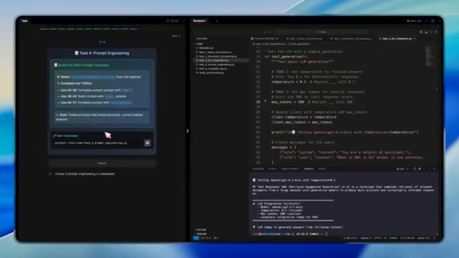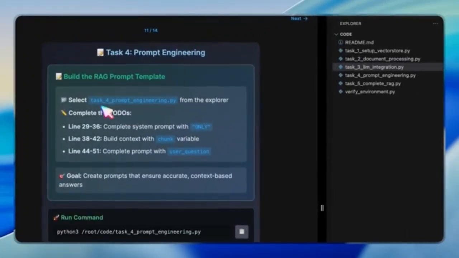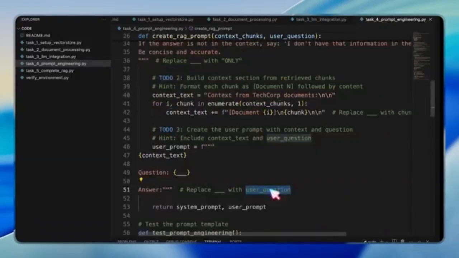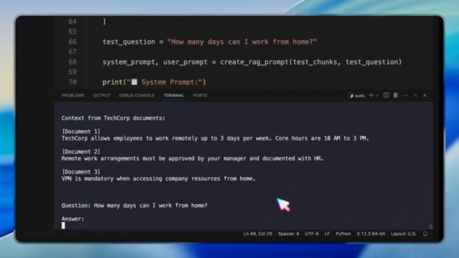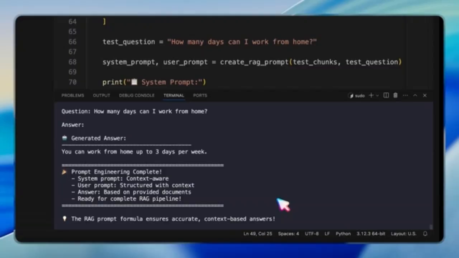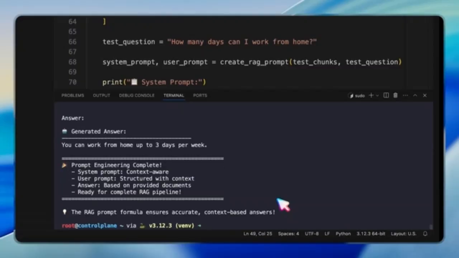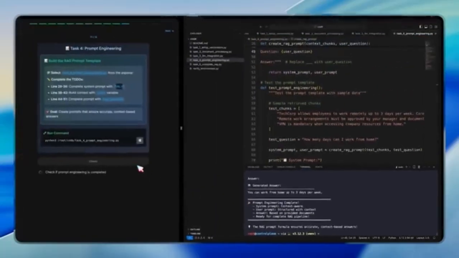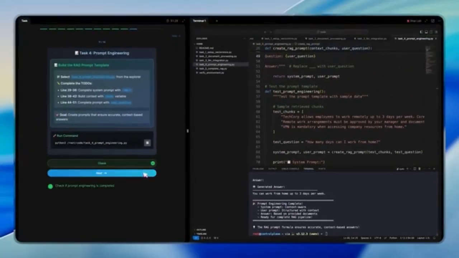Task 4 introduces prompt engineering for RAG. We're asked to build a structured prompt template that always ensures context is included. The system prompt makes it clear that answers must come only from the retrieved documents. If the information isn't in context, the AI must respond with, "I don't have that information in the provided documents." This keeps our answers factual and prevents hallucinations.